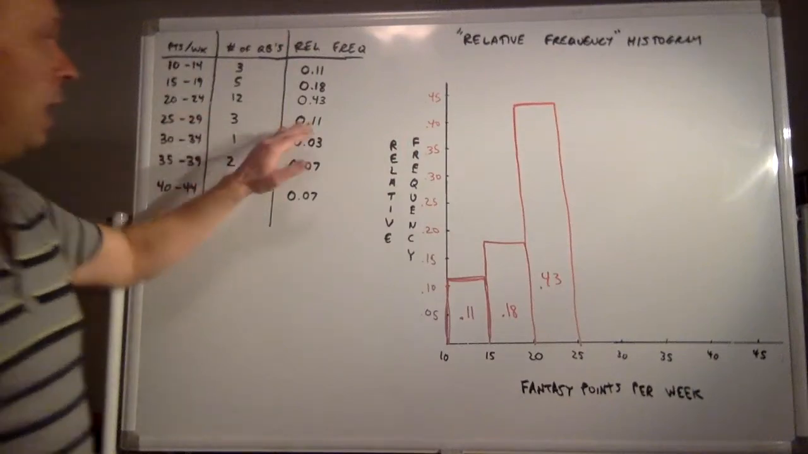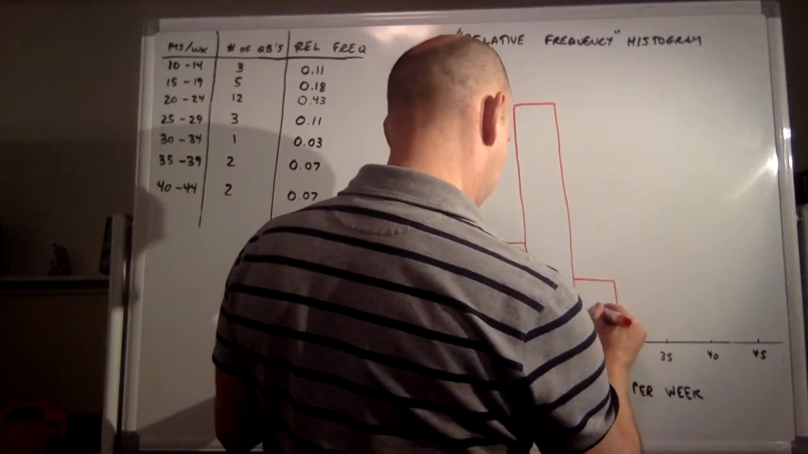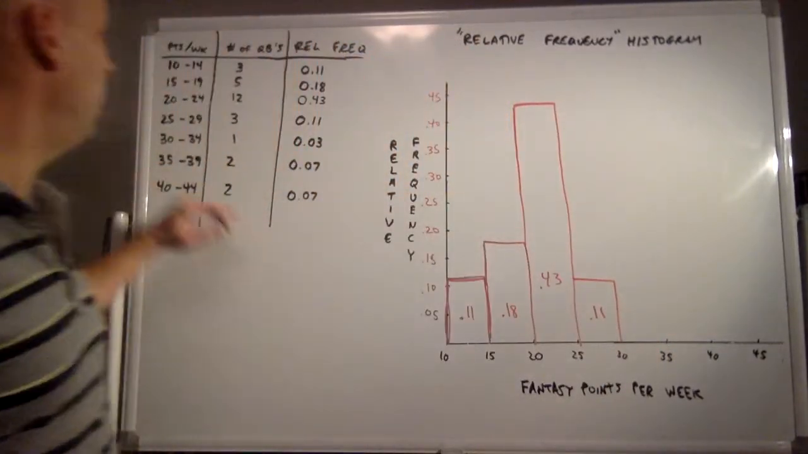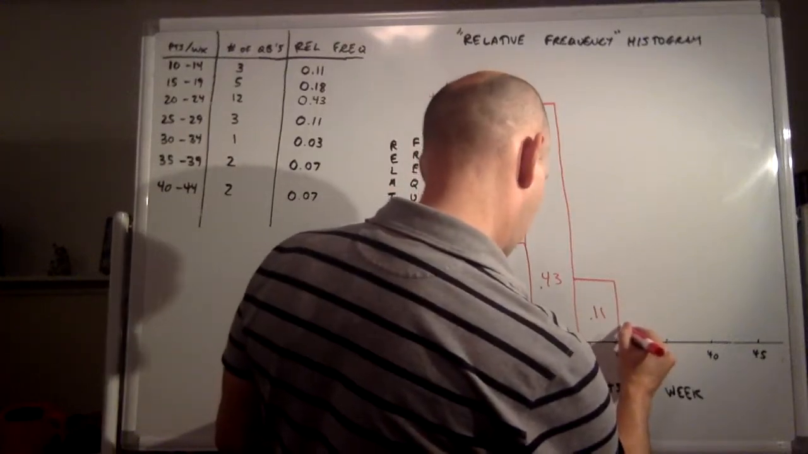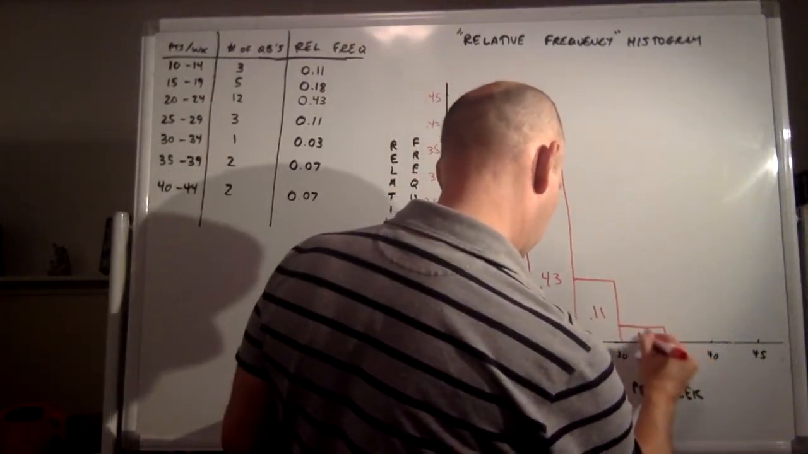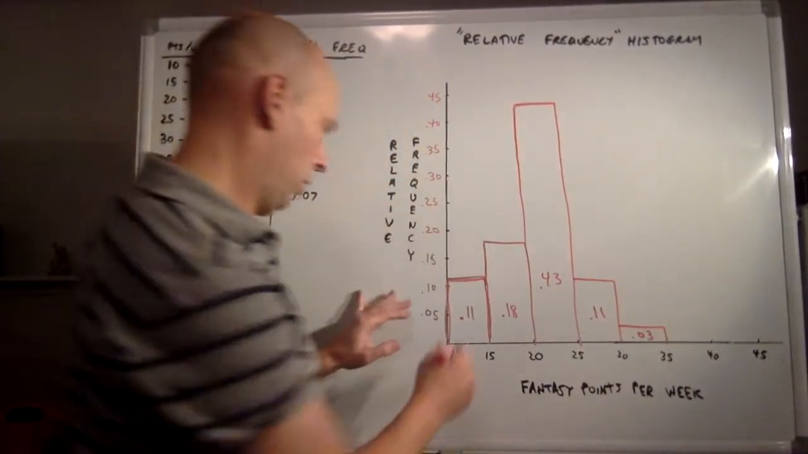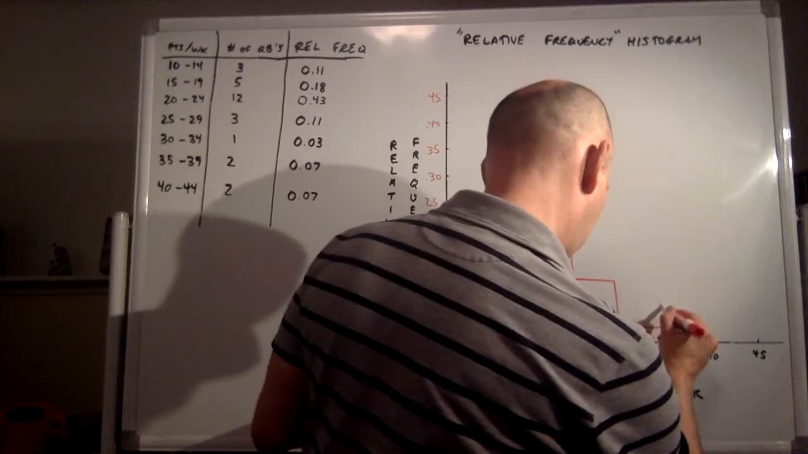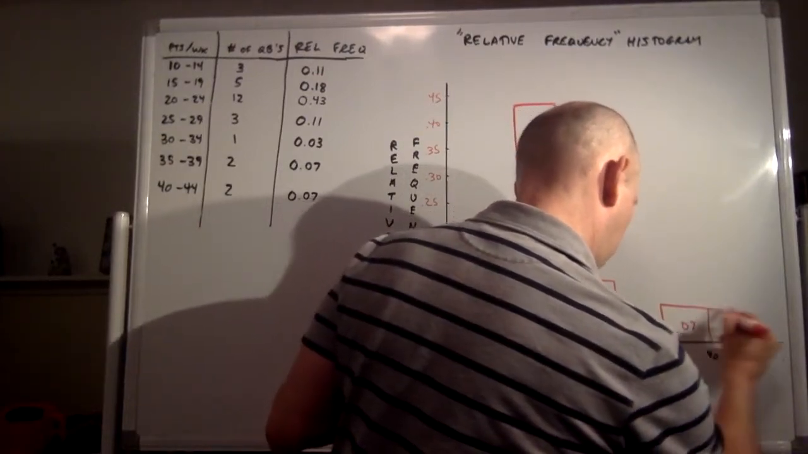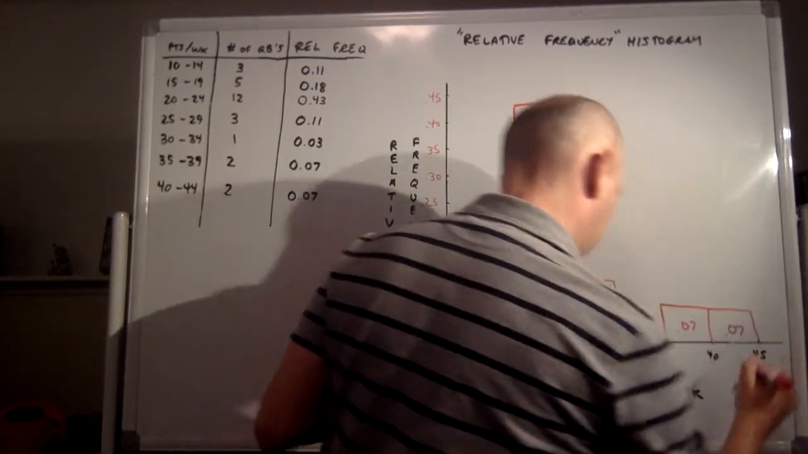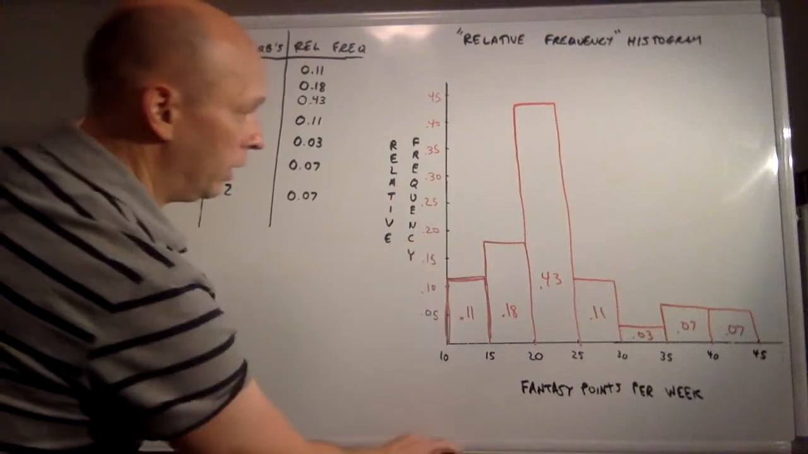Okay, 25 to 29, we have 11%. So another 11% bar right here. And then 30 to 34, we have 3%. So that's going to be a small little bar here, 3%, 0.03. But we have 7% here and also 7% here. So 7% would be somewhere around here-ish, I guess. So 7% and 7%. I mentioned that should look familiar. Let's see if this looks familiar.